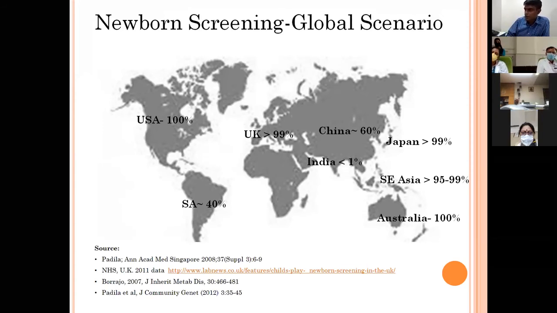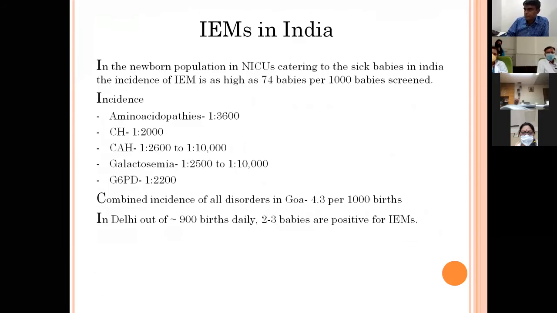There is a need to scale up this coverage, because in India the birth rate is very high. About 2.5 crore babies are born every year, and the number of babies with these disorders is quite high. According to one estimate, about 30 babies are born every day in India with one of these disorders. The incidence of various disorders in India is between 1 in 2000 and 1 in 10,000, but the combined incidence is about 1 in 1,000.